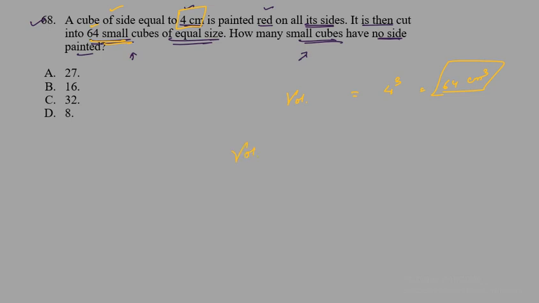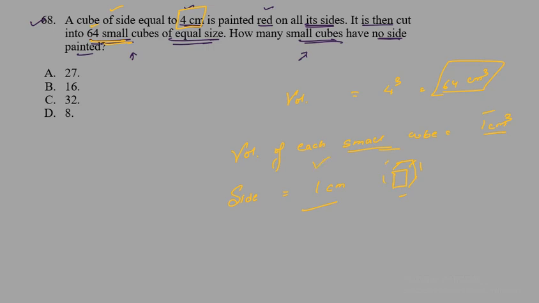So the volume of each small cube will be equal to 1 cubic centimeter, and this says the side is 1 centimeter. Since the volume of each small cube is 1 cubic centimeter, all sides of the smaller cube are 1 centimeter long.